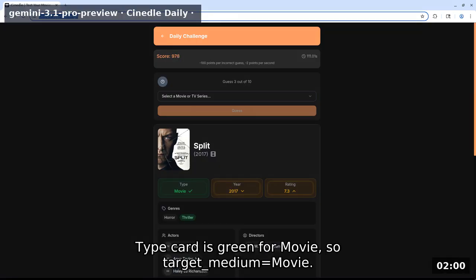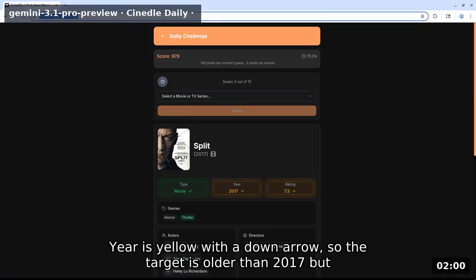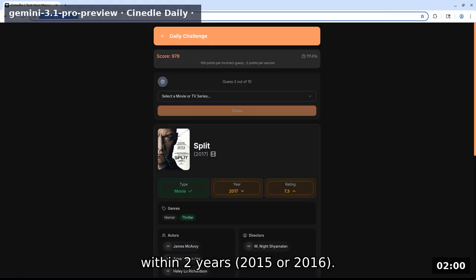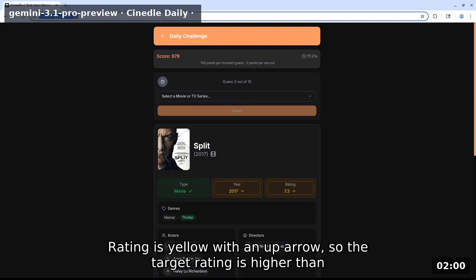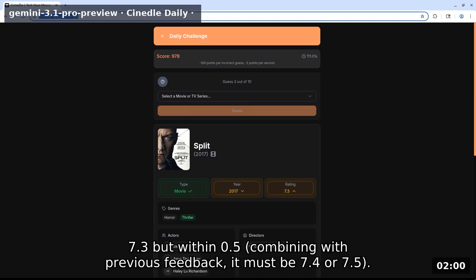Type card is green for movie, so target medium equals movie. Year is yellow with a down arrow, so the target is older than 2017 but within 2 years: 2015 or 2016. Rating is yellow with an up arrow, so the target rating is higher than 7.3 but within 0.5. Combining with previous feedback, it must be 7.4 or 7.5.